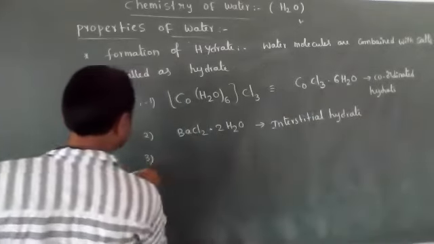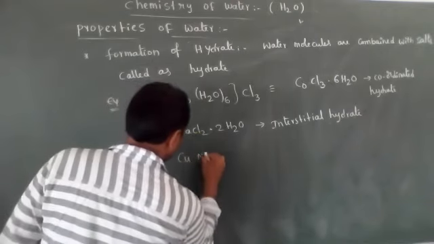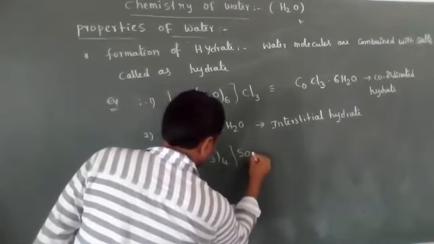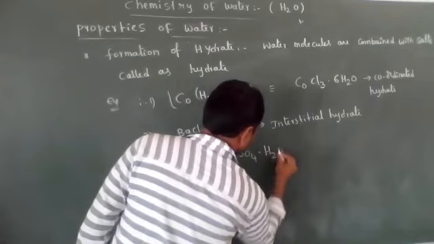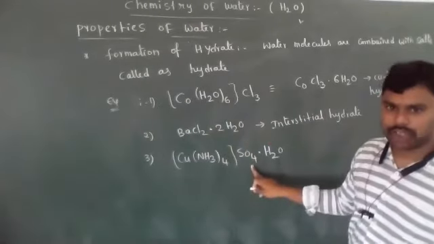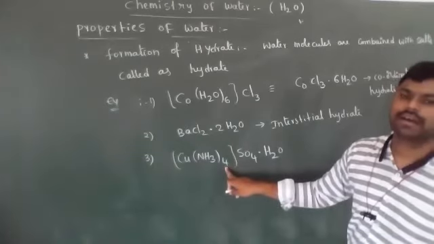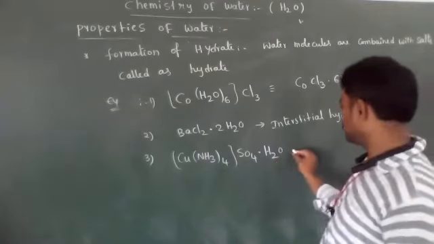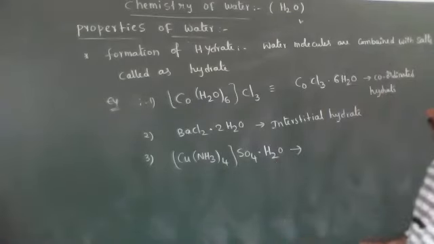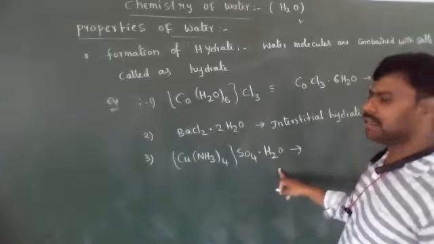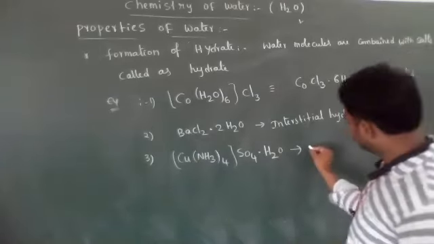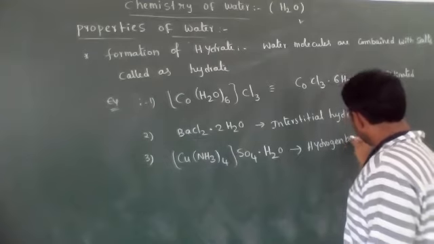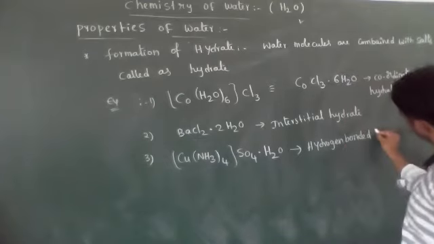One more type of hydrated salt is [Cu(NH3)4]SO4·H2O. Here the water molecules are trapped with the copper sulfate and 4 NH3 molecules. In that salt, the water molecules are trapped through hydrogen bonds. That's why this salt is known as a hydrogen bonded hydrate.